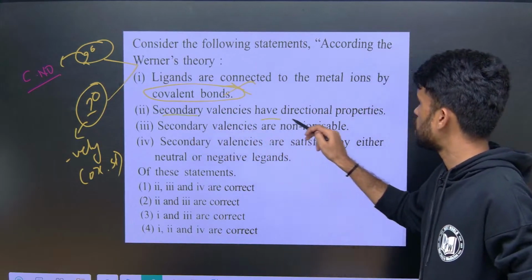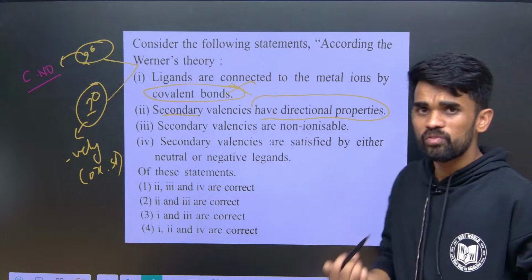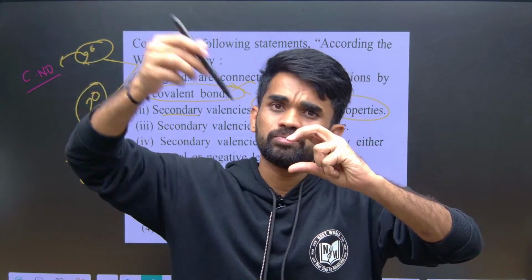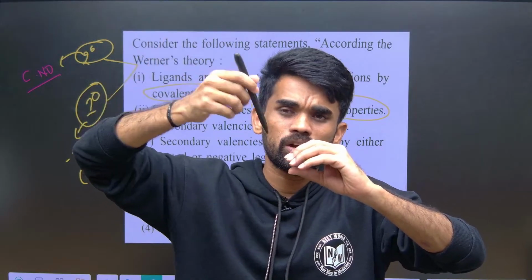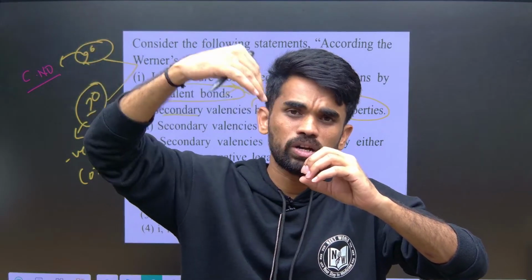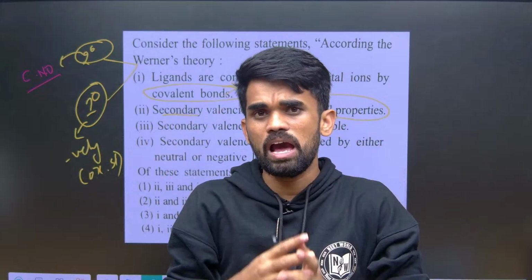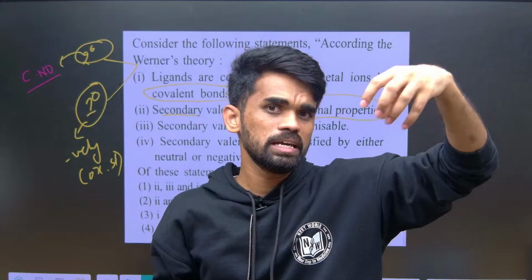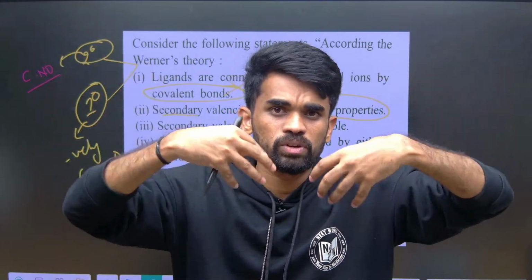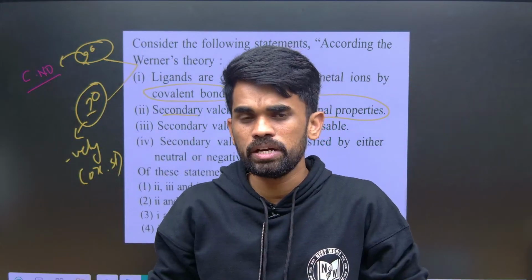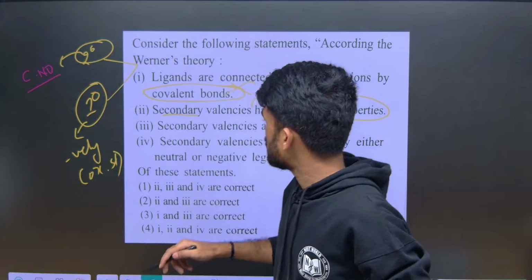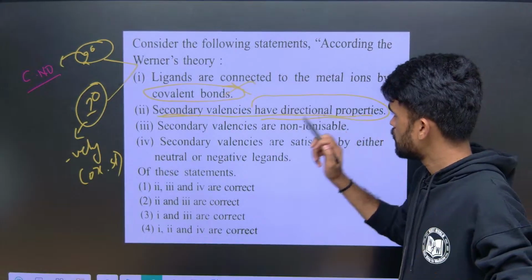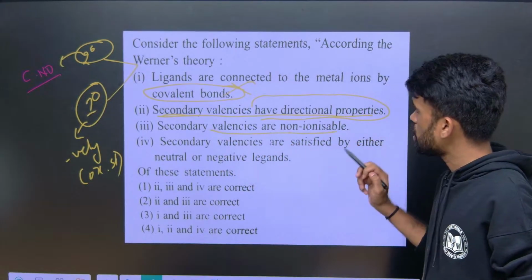Secondary valencies have directional properties, yes. Around the metal atom the ligands will be oriented in a particular direction, therefore we get, for example, hexa coordinated complexes. So ligands come from particular directions, therefore it gives the geometry also. Secondary valencies have directional properties, and secondary valencies are non-ionizable.